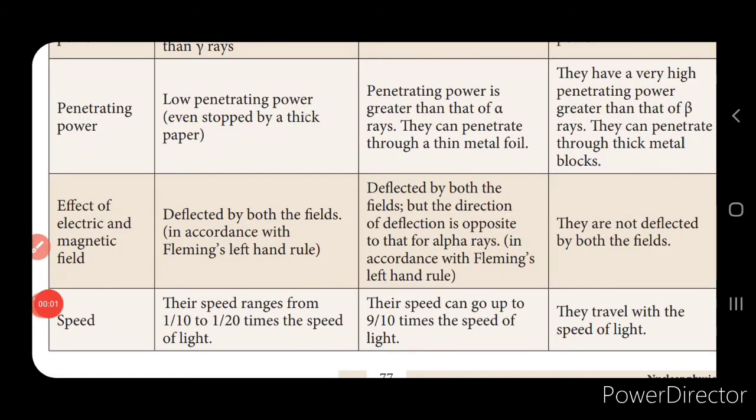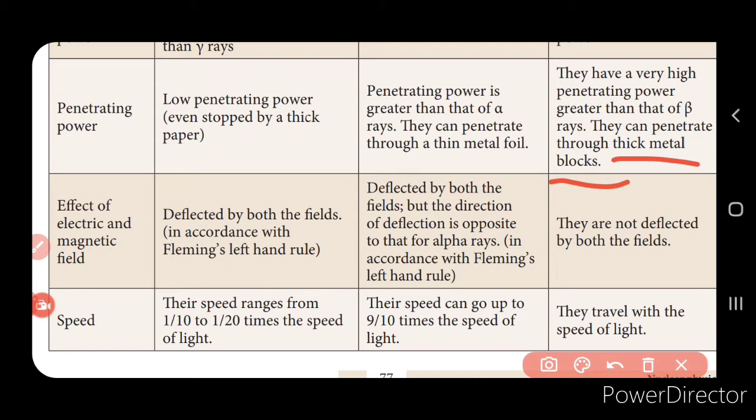Next is the penetrating power. Now if you see the penetrating power, alpha particles have very low penetrating power. It can be even stopped by a thin paper, right? A thick paper, you can say, right? Now comparing to the alpha particles, beta particles have a penetrating power which is greater than that of the alpha particles. Now very high penetrating power is exhibited by the gamma rays, and this can penetrate even a thick metal block.